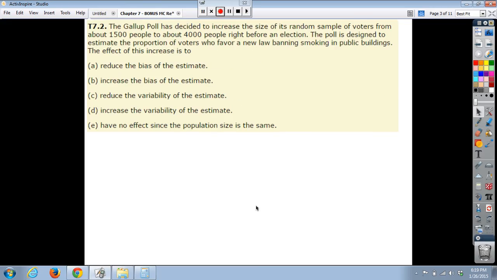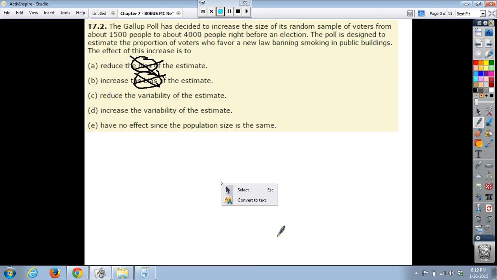Number 2, the Gallup poll has decided to increase the size of its random sample of voters from about 1,500 people to about 4,000 people right before an election. The poll is designed to estimate the proportion of voters who favor a new law banning smoking in public buildings. The effect of this increase is to reduce the bias of the estimate, increase the bias of the estimate, reduce the variability of the estimate, increase the variability of the estimate, or E has no effect since the population size is the same.